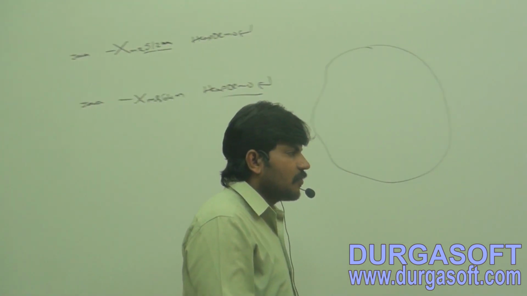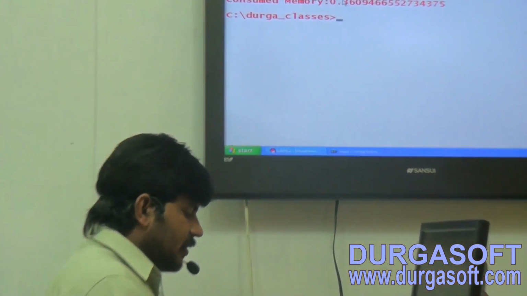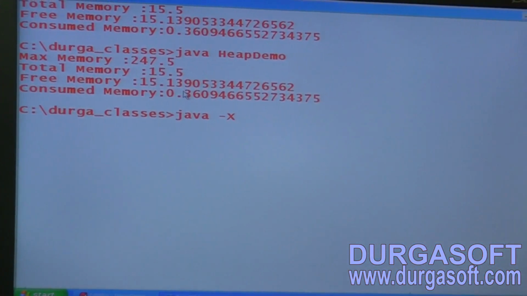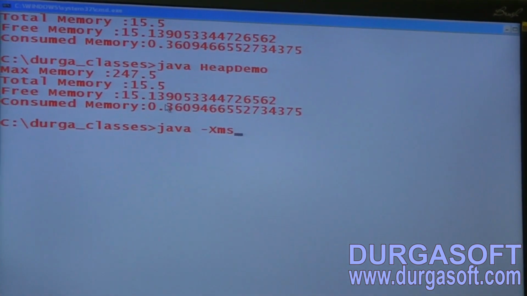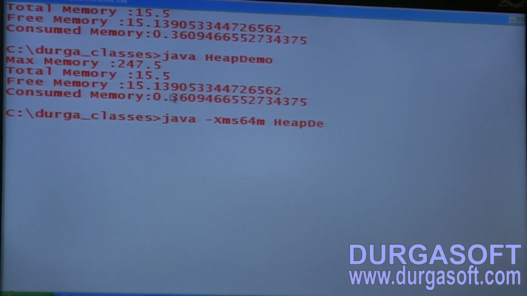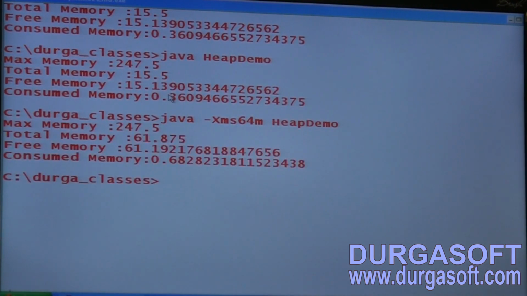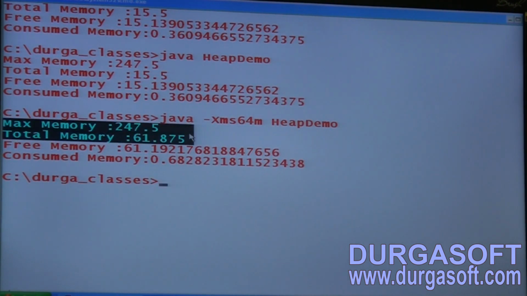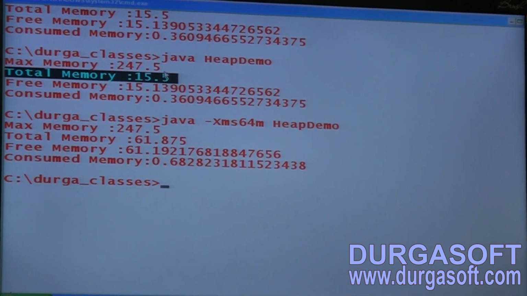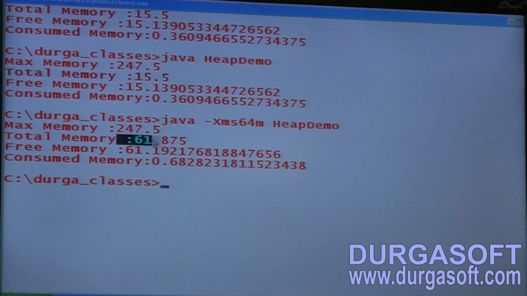Now observe, what is the command I have to use? java -Xms64m followed by HeapDemo. Have you observed the total memory here? How much? 61.875. But initially, how much was the total memory? 15.5. Now, is my command working or not? Of course, approximately 64 is observed.